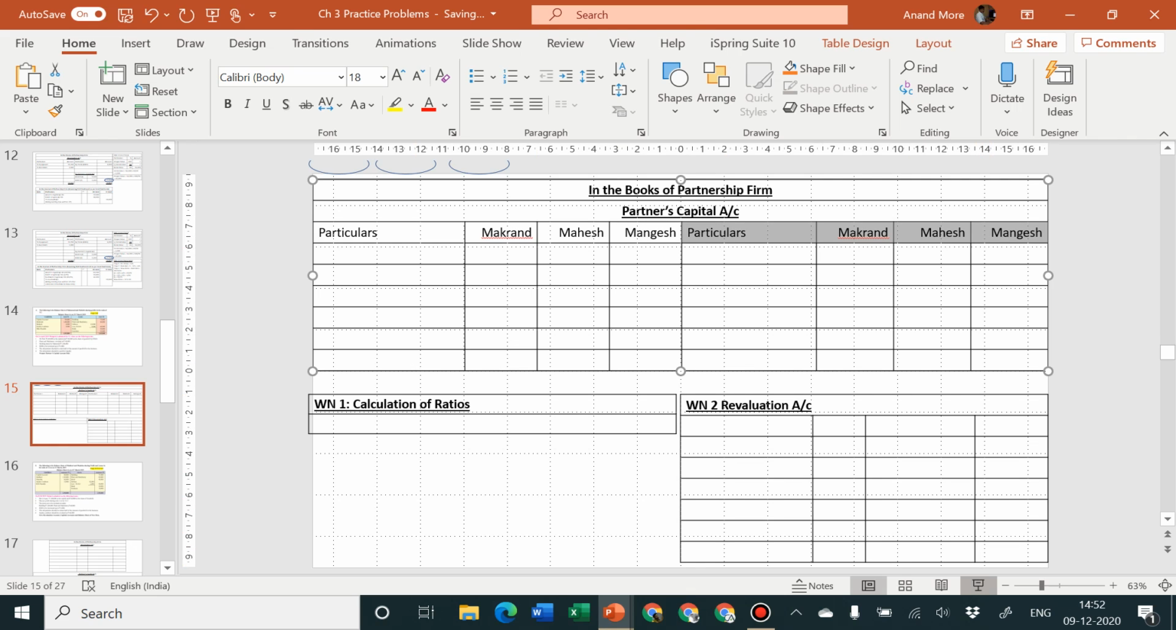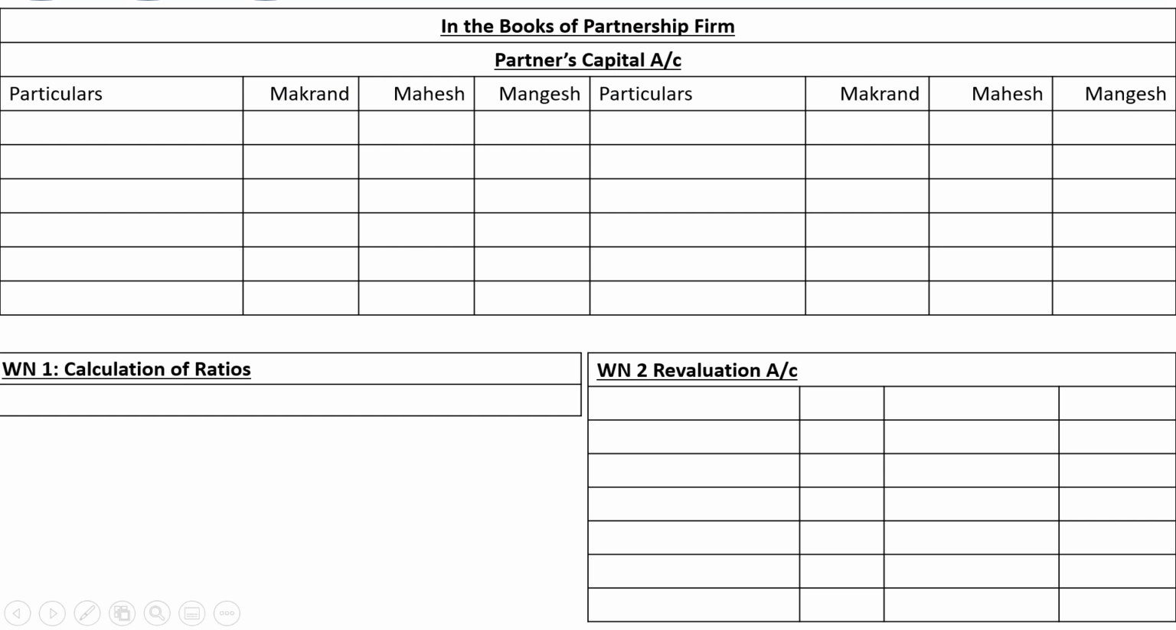Since it is the main answer, you will have to give the column headings properly. Revaluation account is not a main answer, it's a part of working note, so you need not write the column headings like particulars, amount, particulars, amount.